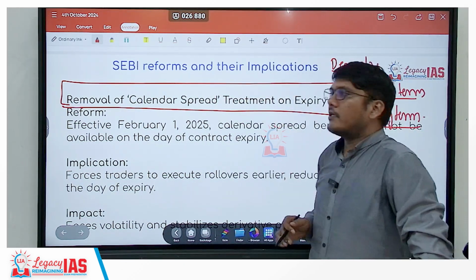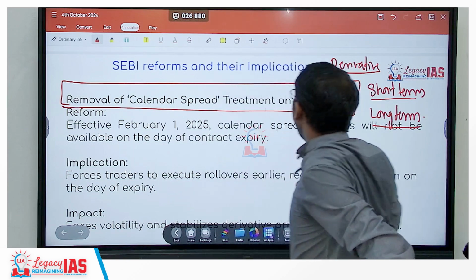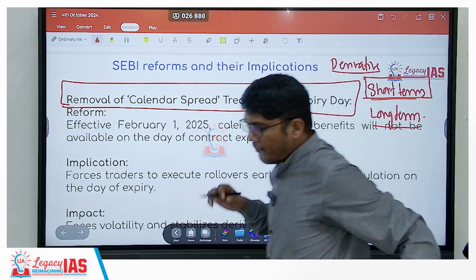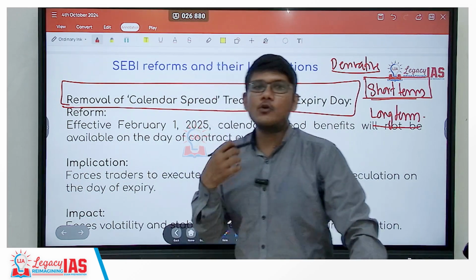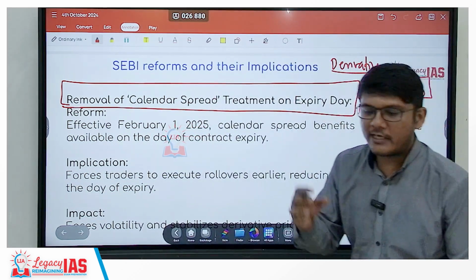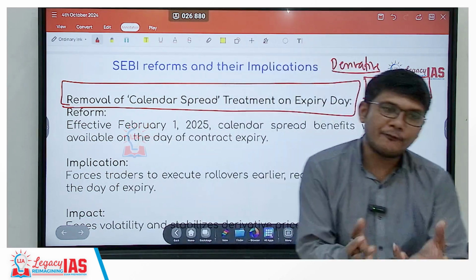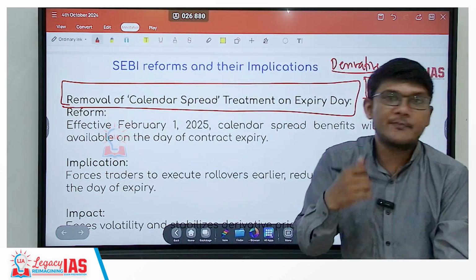One important thing here is, what is the calendar spread? What happens is, if I would have just invested for a short term, on the day of the expiry, I need to have some amount additionally kept with me as a buffer for any risk that might be there.